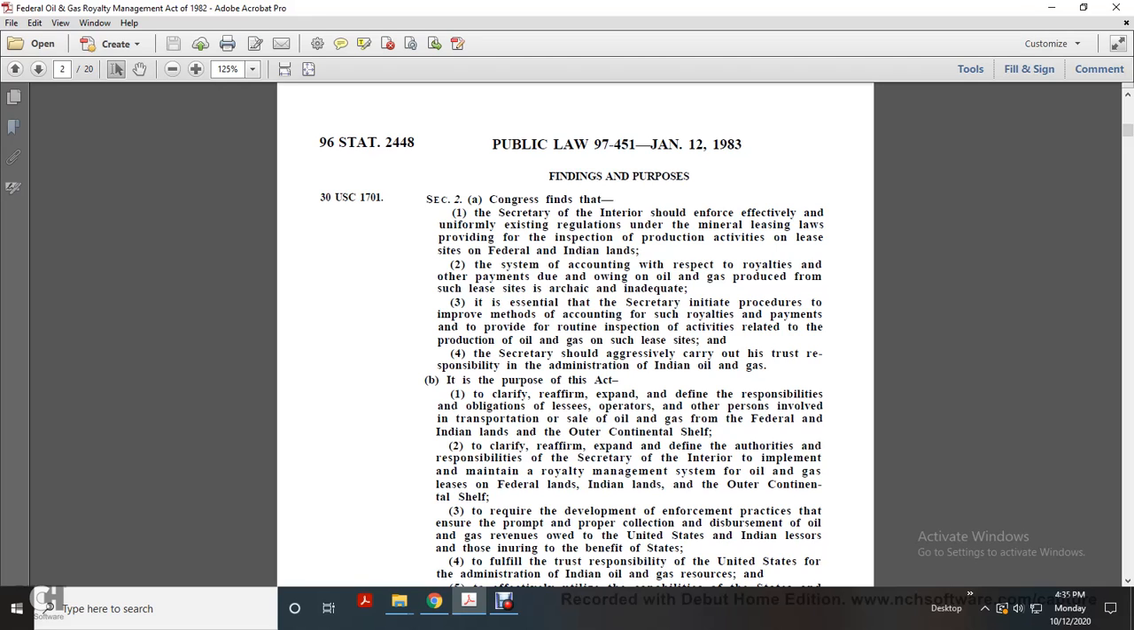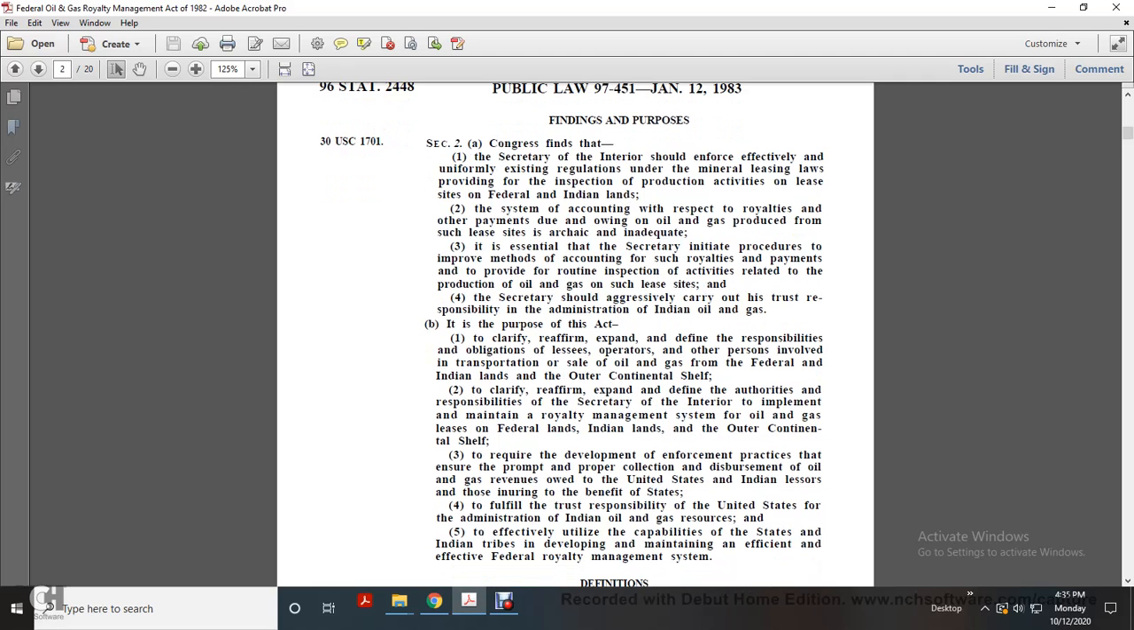The Secretary should aggressively carry out the trust responsibility for the administration of Indian oil and gas. It is the purpose of this Act to clarify, reaffirm, expand and define the responsibility and obligation of lessees, operators, and other persons involved with the transportation and sale of oil and gas from federal lands, Indian lands, and the Outer Continental Shelf. It is also to clarify, reaffirm, expand and define the authorities and responsibility of the Secretary of the Interior in implementing and maintaining a royalty management system for oil and gas leases on federal lands, Indian lands, and the Outer Continental Shelf.